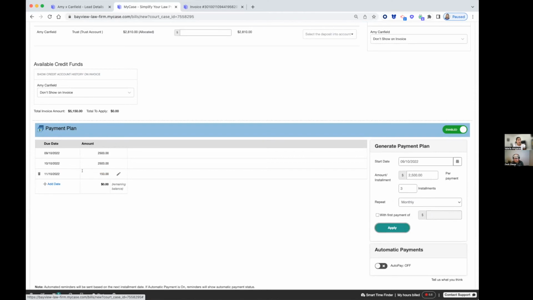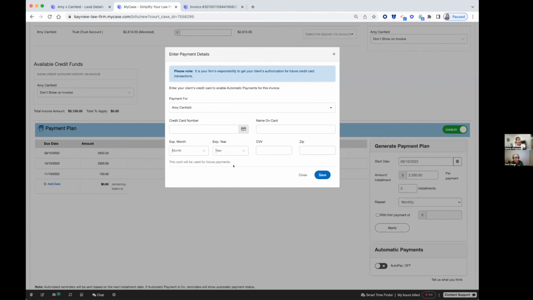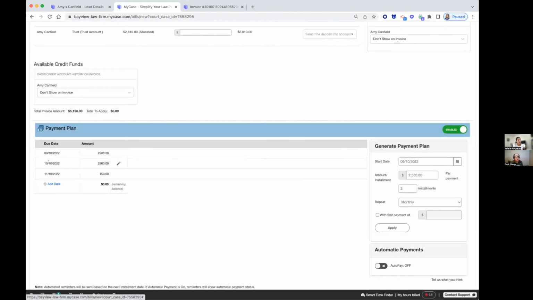And if we want to take it a step further, with LawPay we can add a credit card on file and save that card, so that when each installment date hits, LawPay will automatically run that card, charge the payment installment, update the accounts receivable for you, and mark the invoice as partially paid. Fantastic. Yes, we're very excited about this.